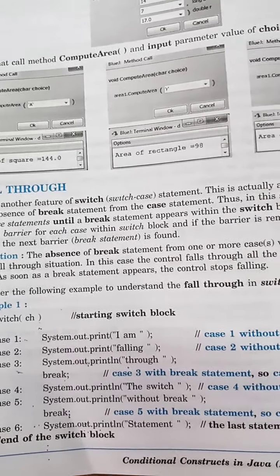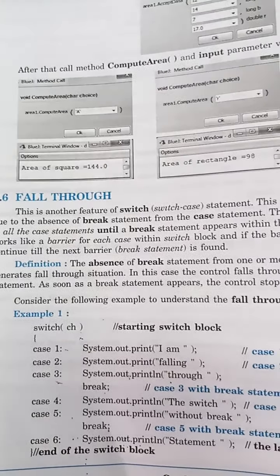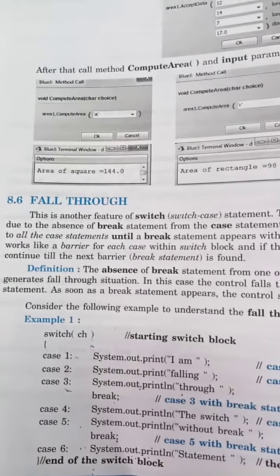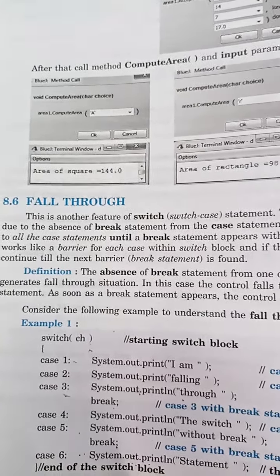So this is the fall through condition. If break is not there in a particular case and that case matches the value, that case will get executed, but the next case will be checked too. If the break is there, you will come out of the switch and the next case will not be matched.